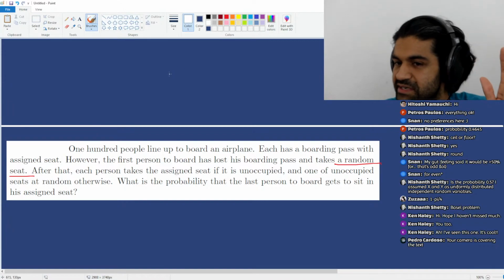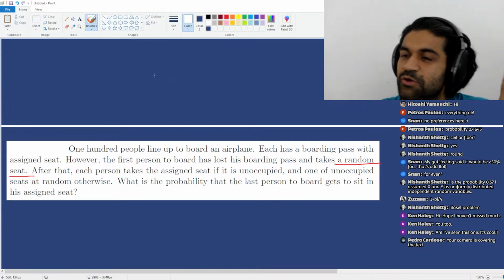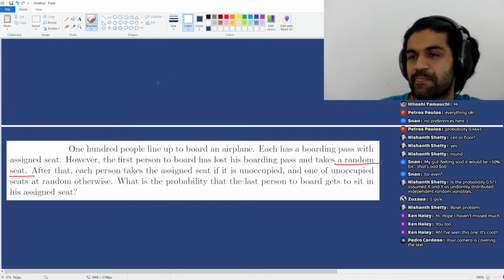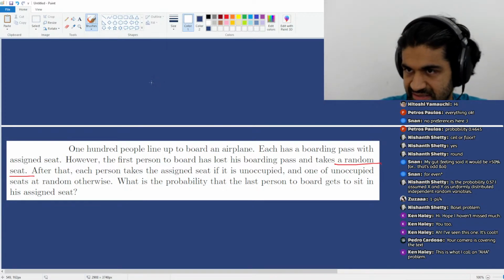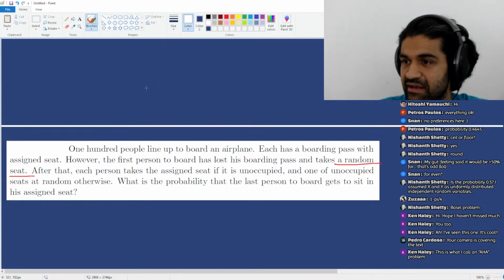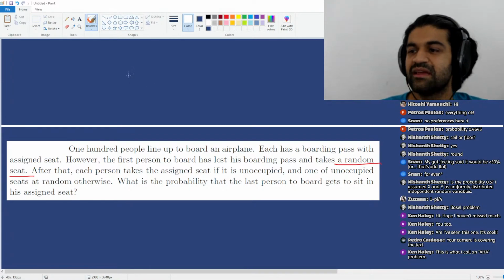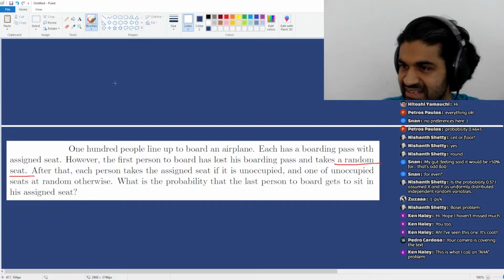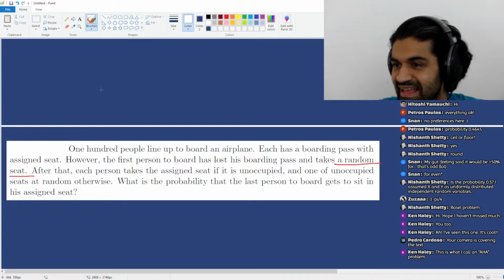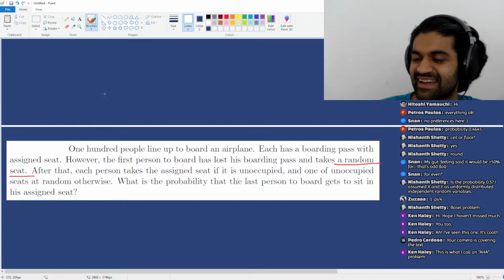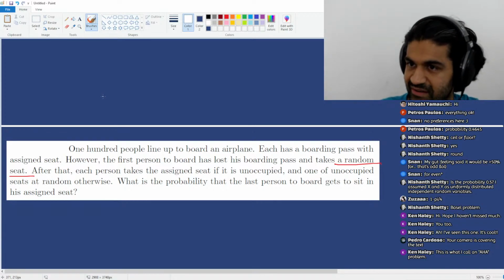The last person is going to sit in their assigned seat if it's unoccupied. Agreed? Those are the rules. The last person must sit in their assigned seat if it is unoccupied.